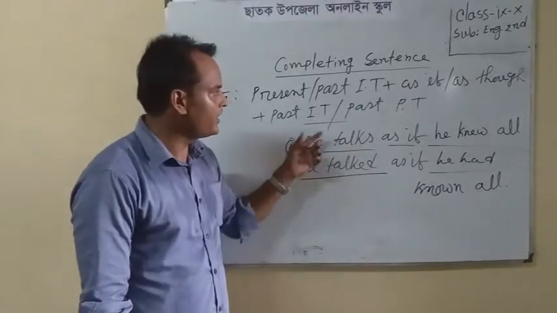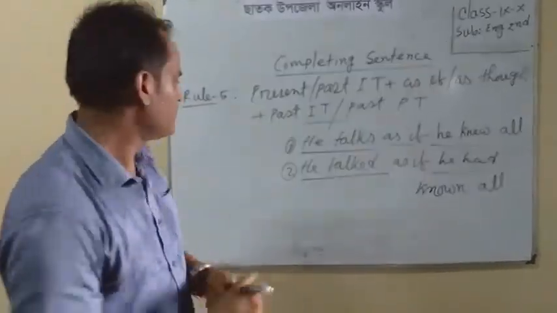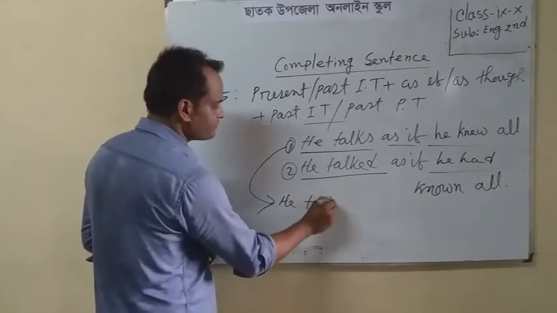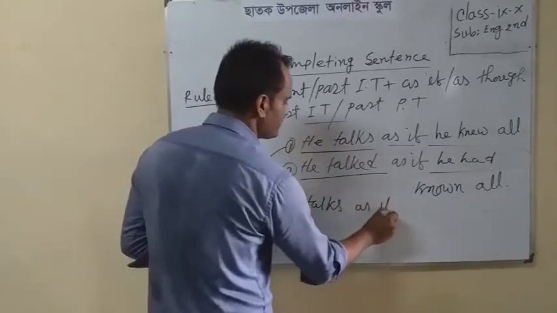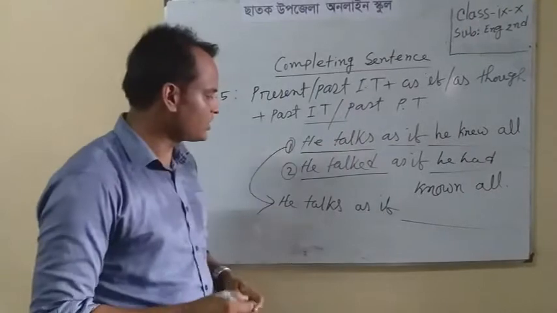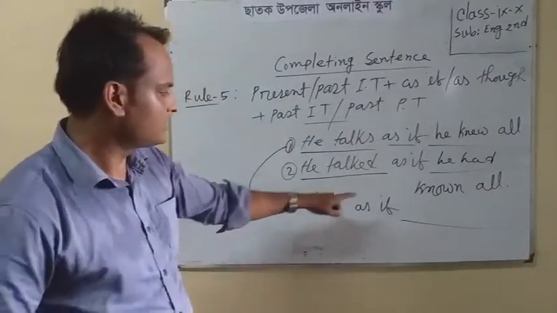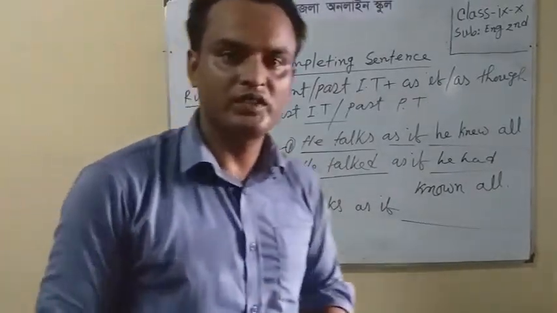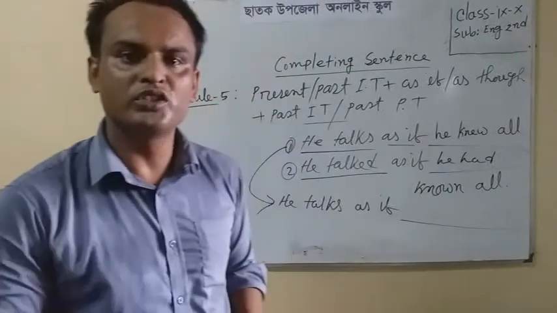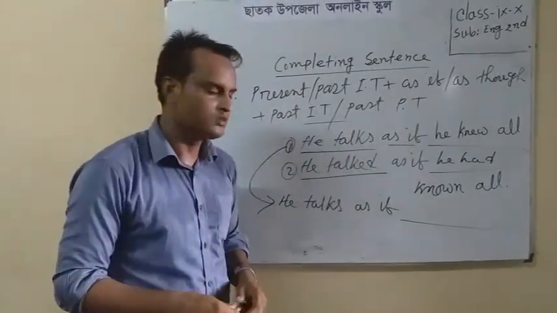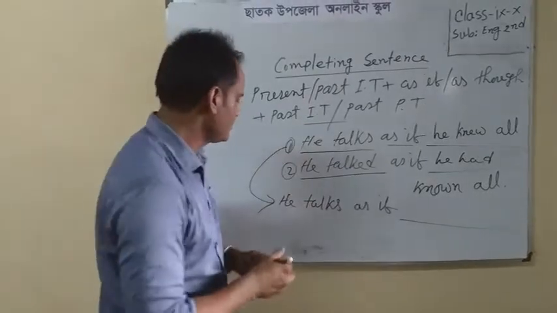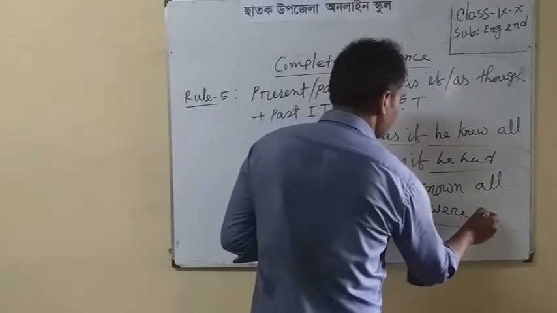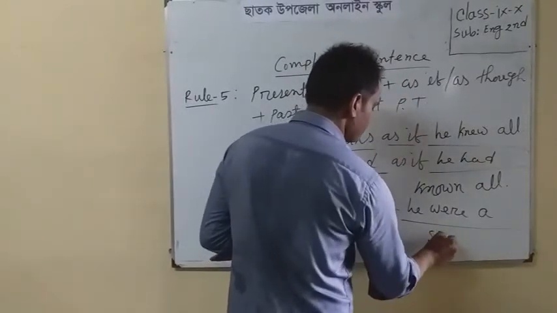Students, here is some different discussion for you. Example 1: he talks as if. There is another structure to complete this sentence. If you think the sentence expresses unreal past, which is not true or may not be true, then you can write in this way: subject plus "were" a scholar.